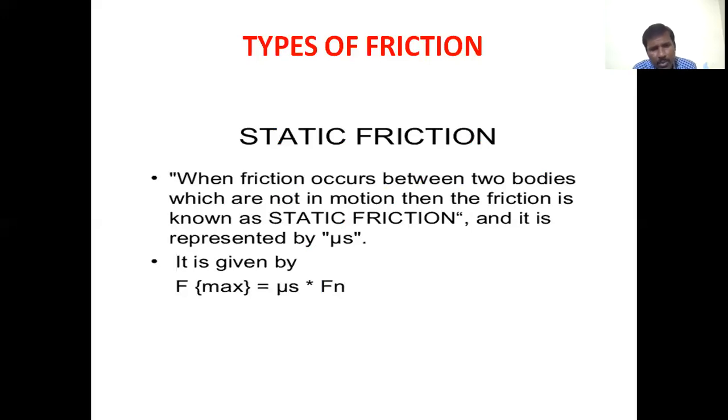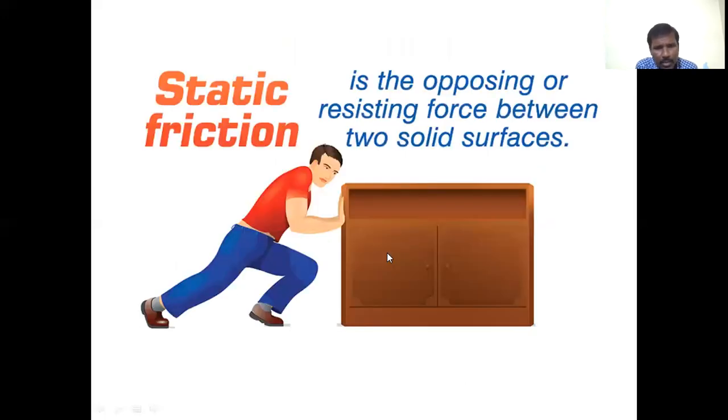It is represented by μs, which means the static friction. It is given by F maximum equals μs into Fn. We will discuss Fn later.